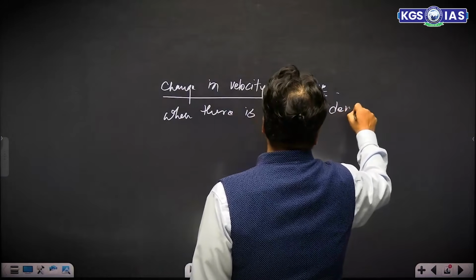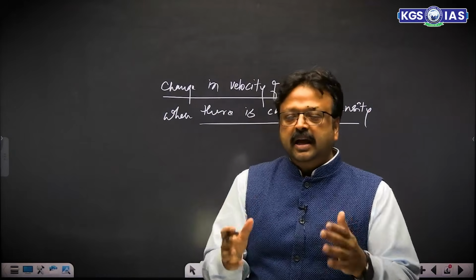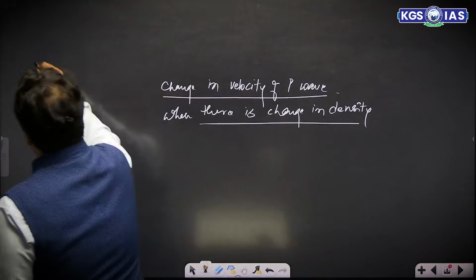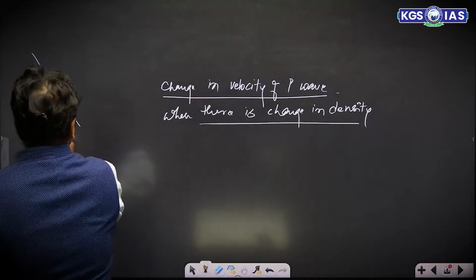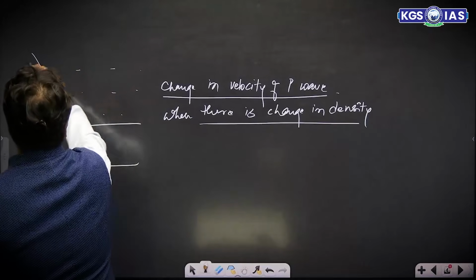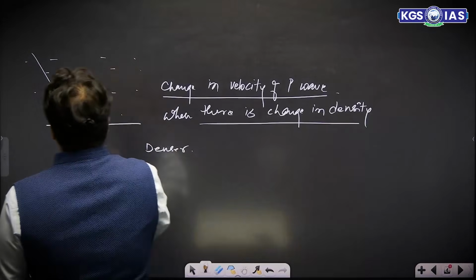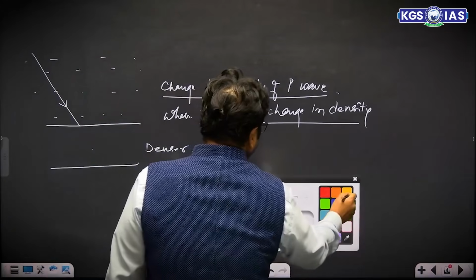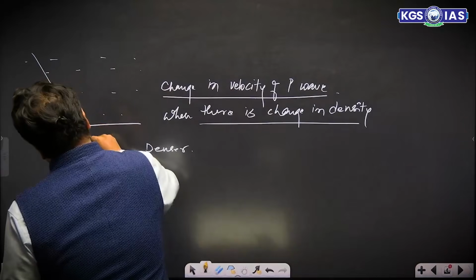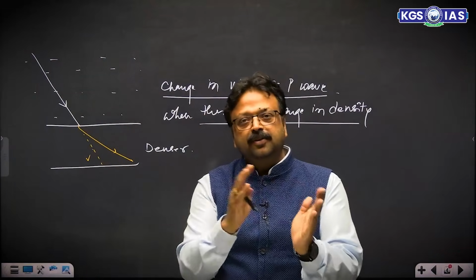Change in density. So what happens when there is a change in density? The velocity gets changed, hence the original path gets deflected. Suppose that it is moving like this. This is a medium which has different density. Here it is a denser medium. You will find that in the denser medium the velocity has been changed and it gets deflected like this. So its original path happened to be this, but because of change in velocity it has a deflection,